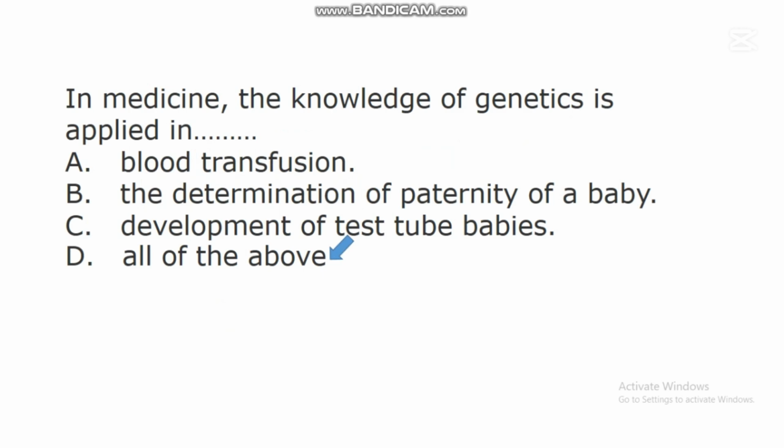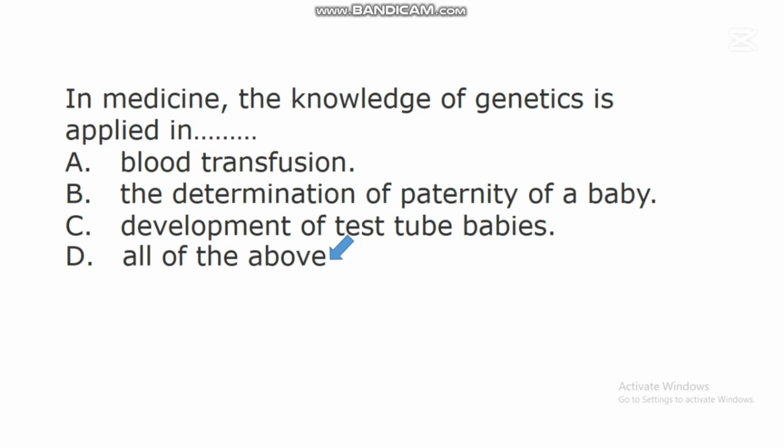All of the above. In medicine as a profession, the knowledge of genetics is applied in blood transfusion. Blood transfusion is the process of transferring blood from one person to another, and research has shown that before blood transfusion is done, scientists will look into the genetic makeup of the recipients to know whether his or her biological system is compatible with the blood that he or she wants to receive.